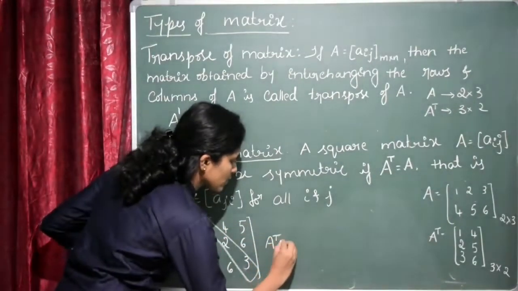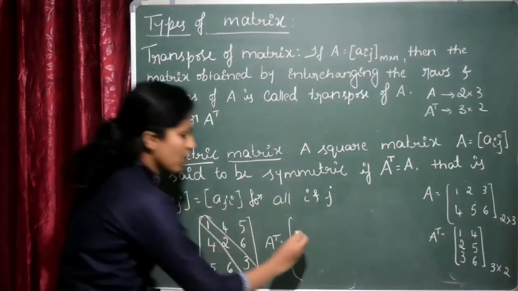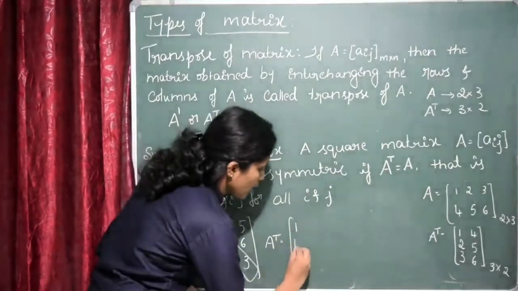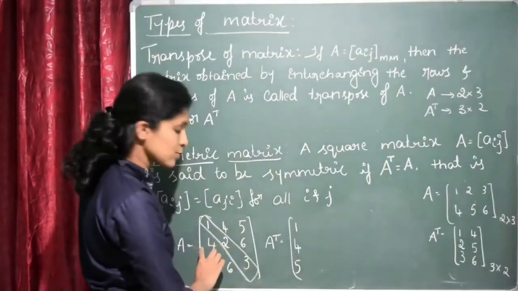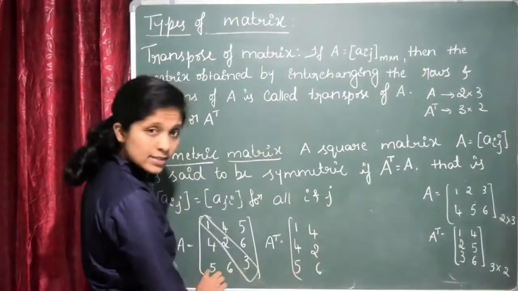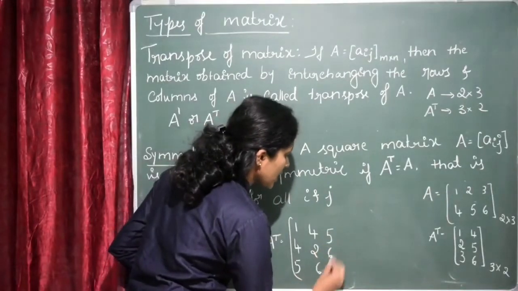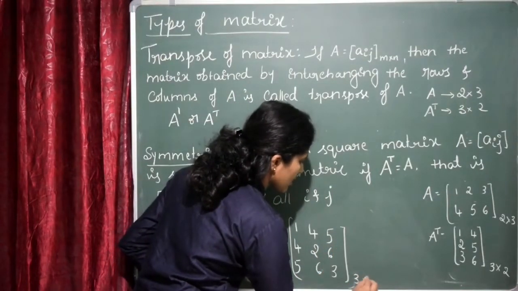A transpose will be equal to, what is A transpose? Here 1, 4, 5 is the row, I have written it as a column: 1, 4 and 5. Next, 4, 2, 6, here it will be 4, 2 and 6. Next it is 5, 6, 3, here it is a row, here it should be a column: 5, 6, 3. Right. The order of this matrix is 3 by 3.